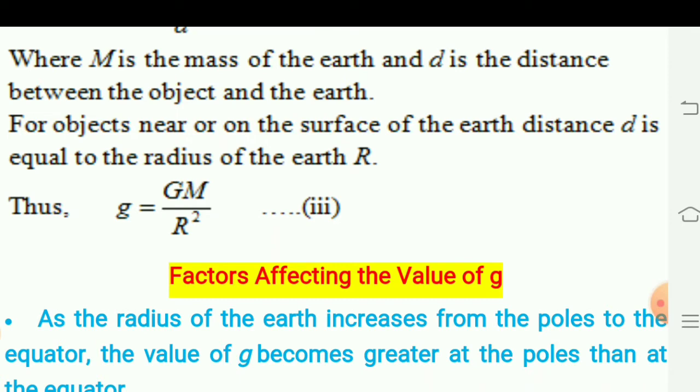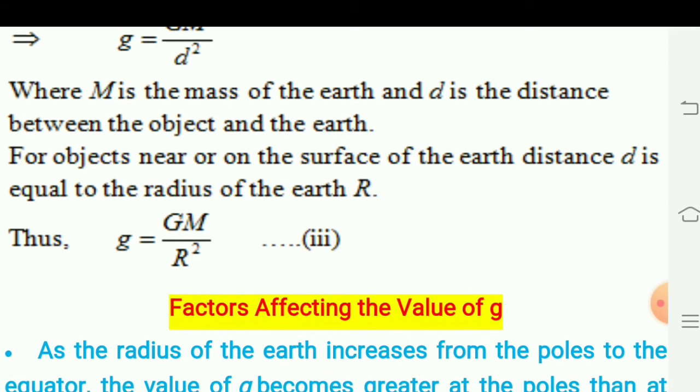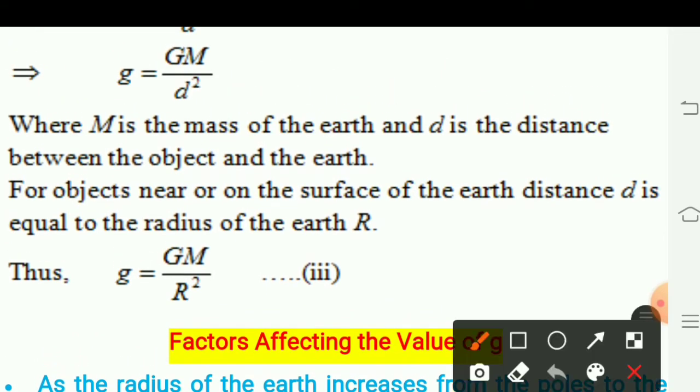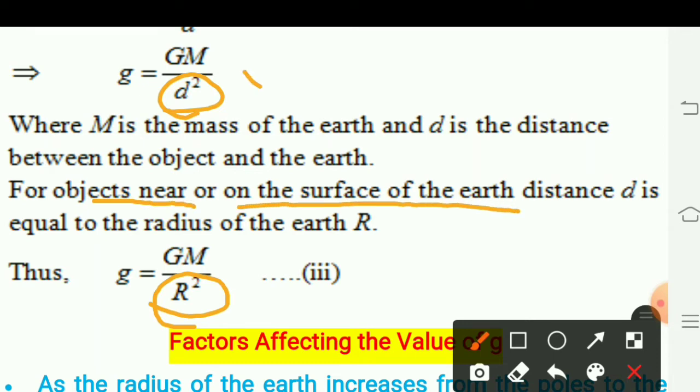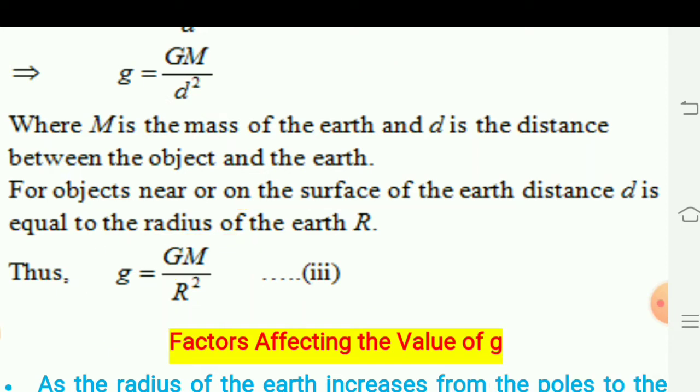Thus, in place of d square, we can write the square of the radius of the earth, when the object is near or on the surface of the earth. So this same equation we can write in the form g is equal to GM upon r square.